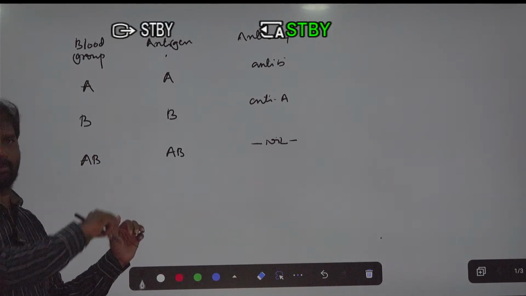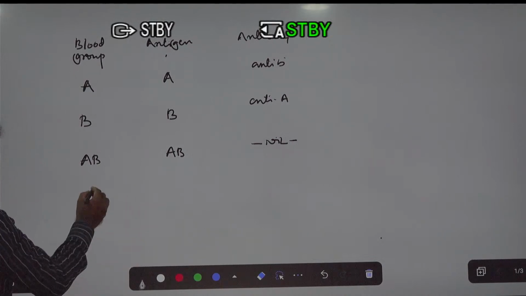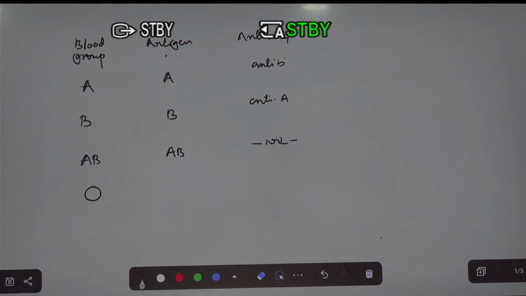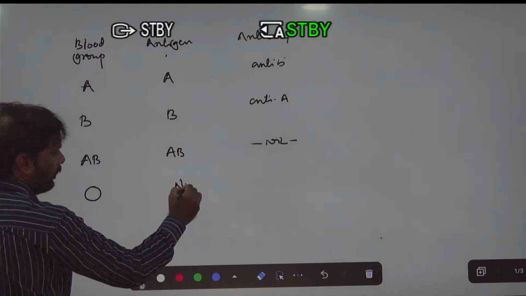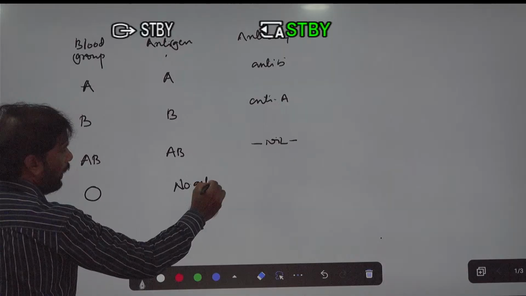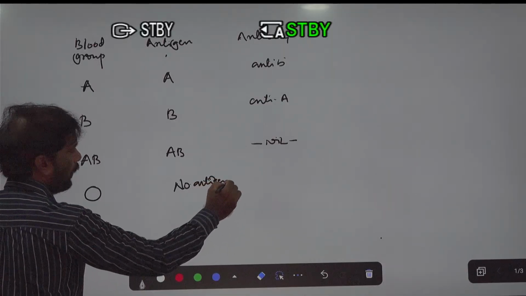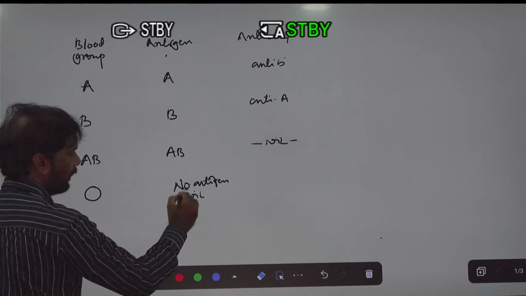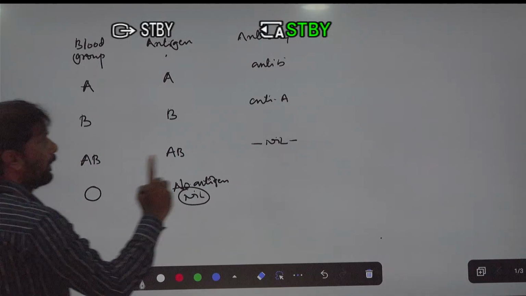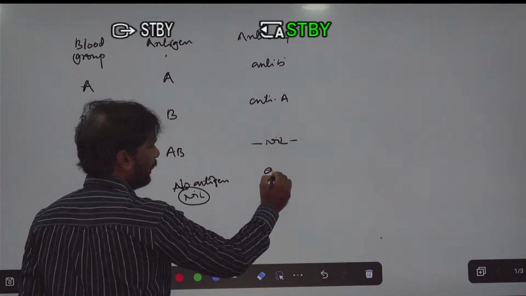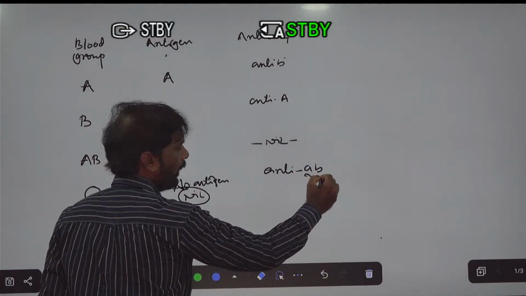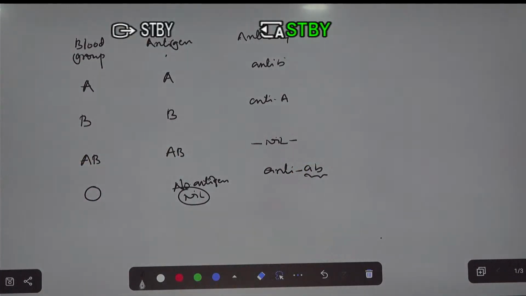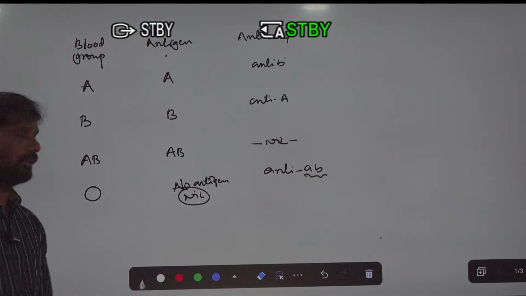Previously we discussed this according to the diagram. Here it is the O blood group, which means there are no antigens. Antigens are nil. But what is present? Antibodies are present. What type of antibodies are present? A and B type of antibodies are present.